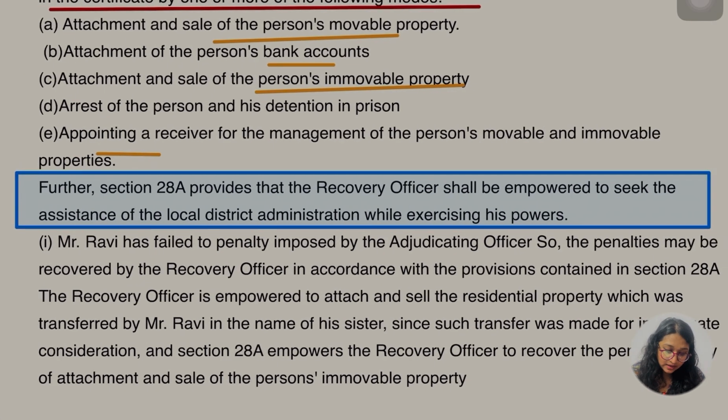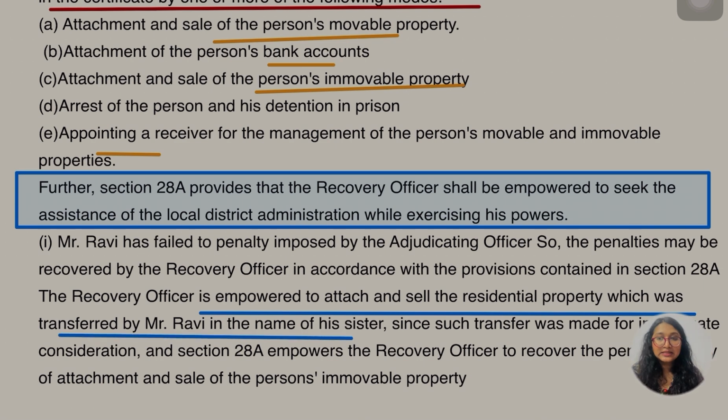So number first thing, Mr. Ravi has failed to pay the penalty imposed by the adjudicating authority. So the penalty may be recovered by the recovering officer in accordance with the provision contained in 28A. The recovering officer is empowered to attach and sell the residual property which was transferred by Mr. Ravi in name of his sister. तो पहली बात cleared है, हाँ जी.